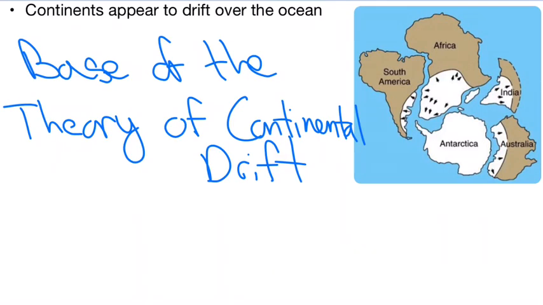So the base of the theory of continental drift, which is the evidence and everything, the first component is mainly that Wegener thought that the continents appeared to drift over the ocean and that they were once formed together and that through seafloor spreading they had separated apart.